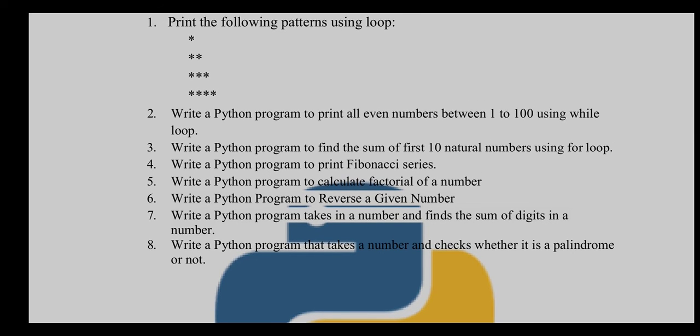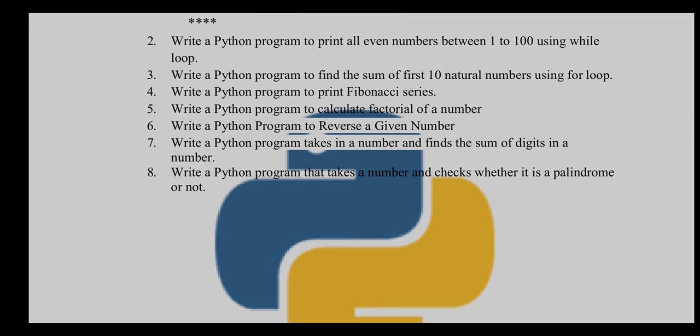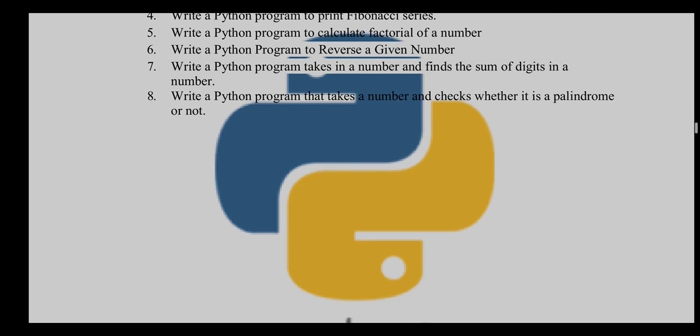Then you have to write a program to print all the even numbers between 1 to 100 using a while loop. You have to write a Python program to find the sum of the first 10 natural numbers using a for loop. You have to write a Python program to print the Fibonacci series. You have to write a Python program to calculate the factorial of a number. You have to write a program to reverse a given number. You have to write a Python program to take in a number and find the sum of digits in the number. Okay, write a Python program to take a number and check whether it is a palindrome or not.